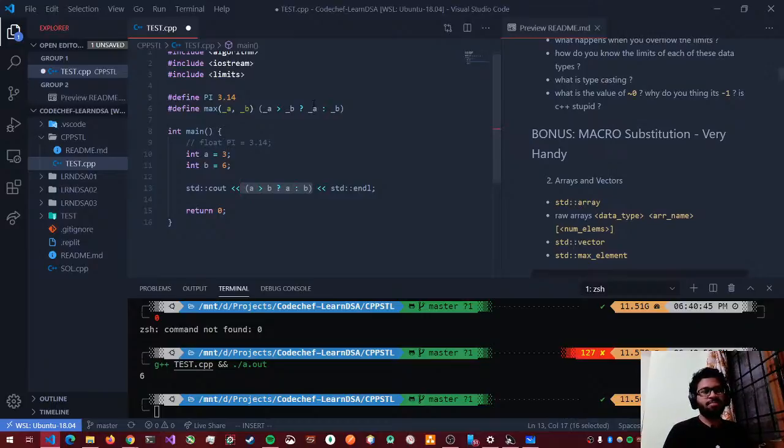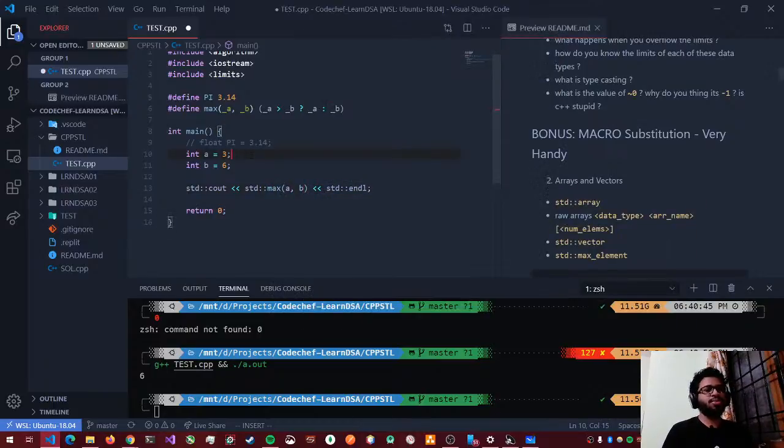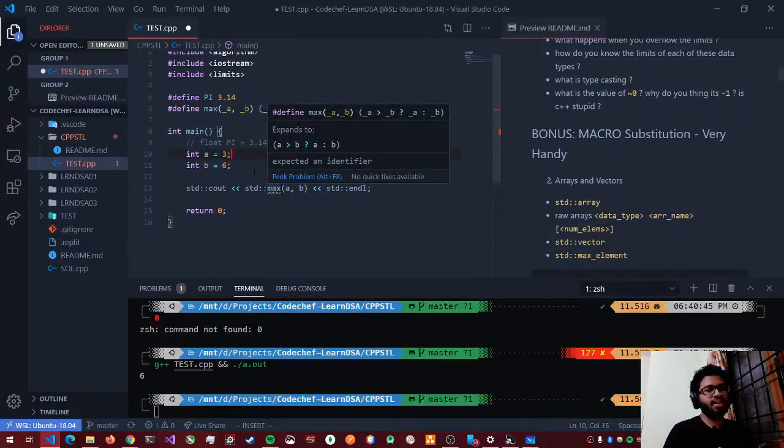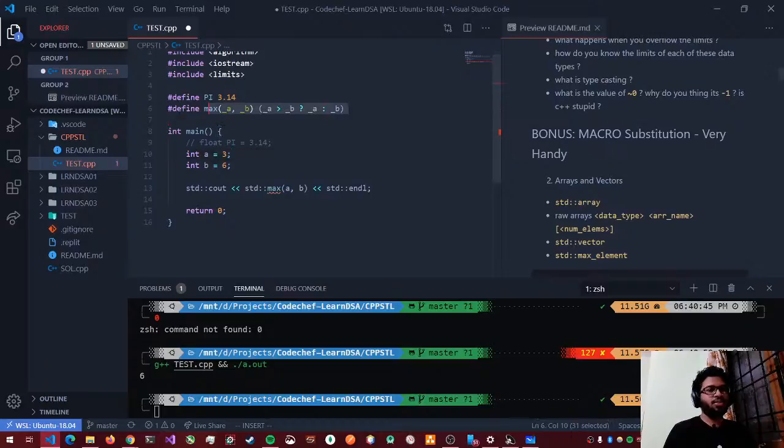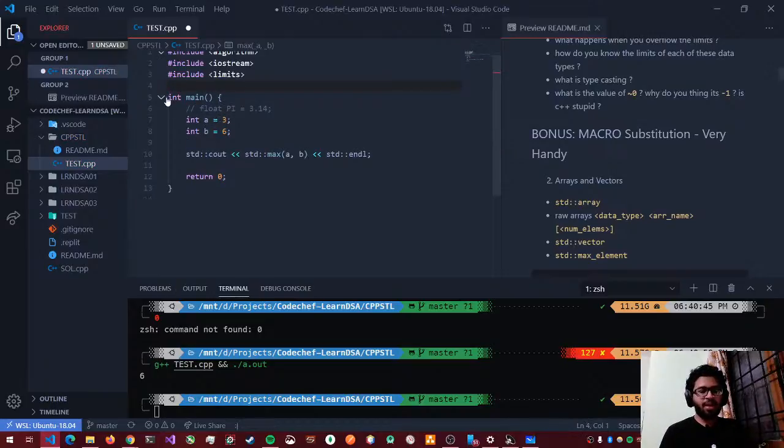But as we now know, there's a std max. So instead of this, you can directly do std max of a comma b. It can take any kind of data type. So that also works. Okay, so this was macro substitution.